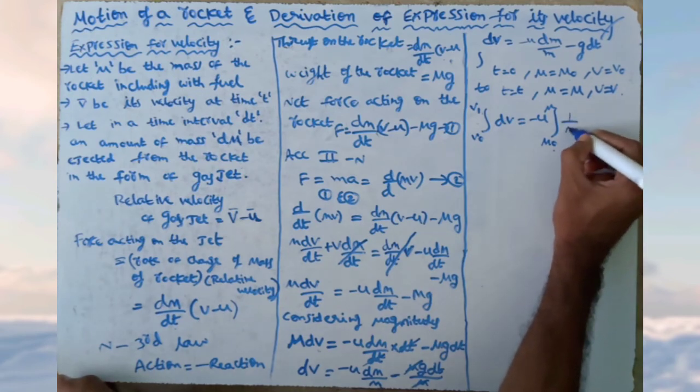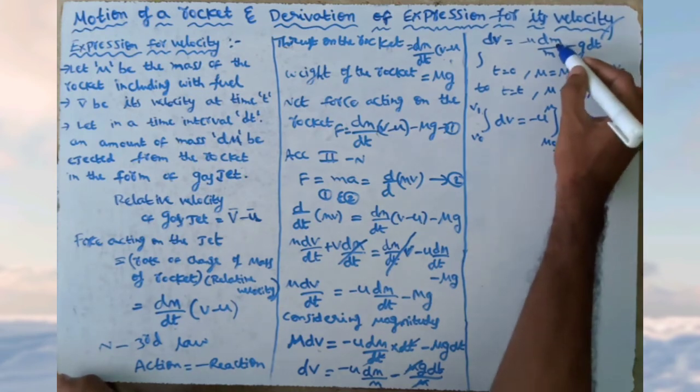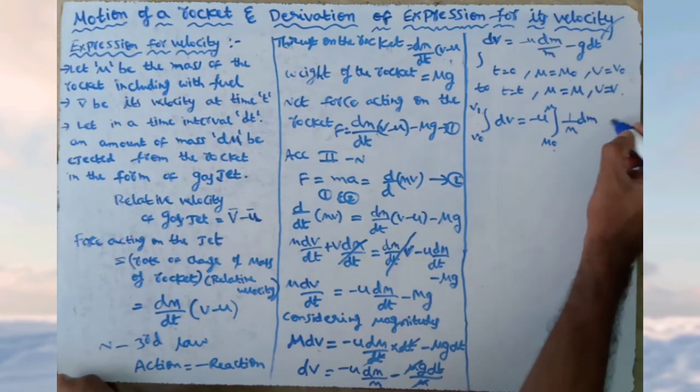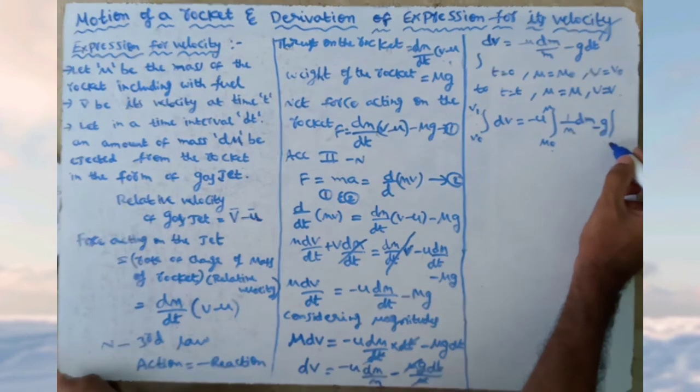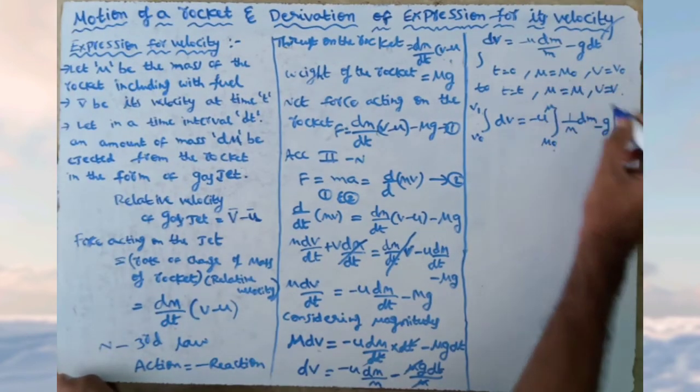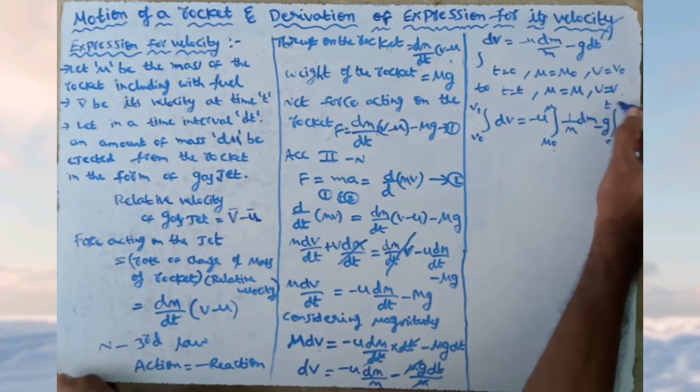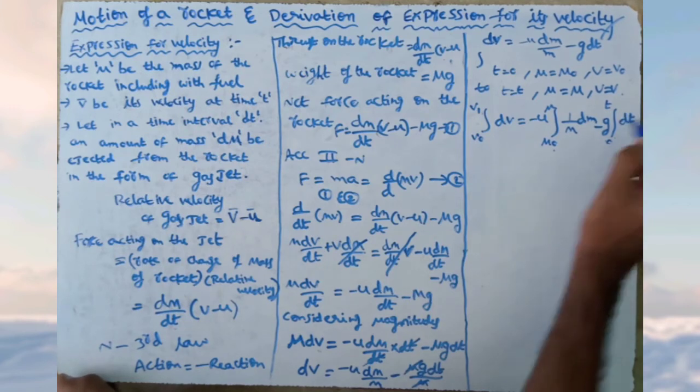So dm by m can be written as 1 by m dm. Minus g is a constant, so we write it outside the integral. For time t we take limits 0 to t dt.